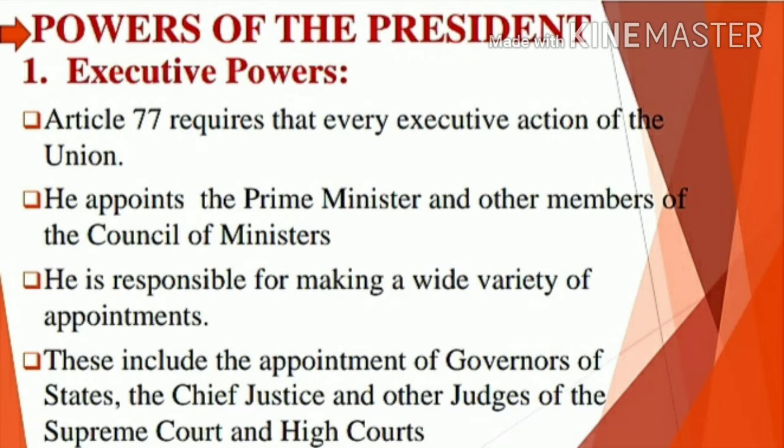The chairman and the members of Union Public Service Commission and ambassadors and high commissioners to other countries. So ambassadors to other countries are also appointed by our president. These are the executive powers of our president.